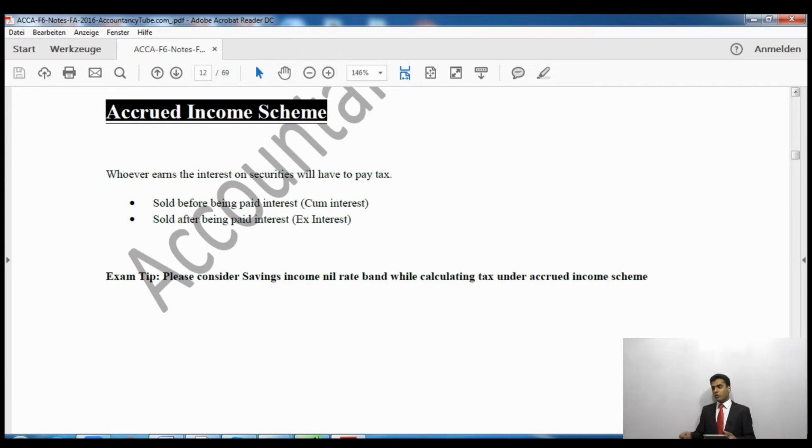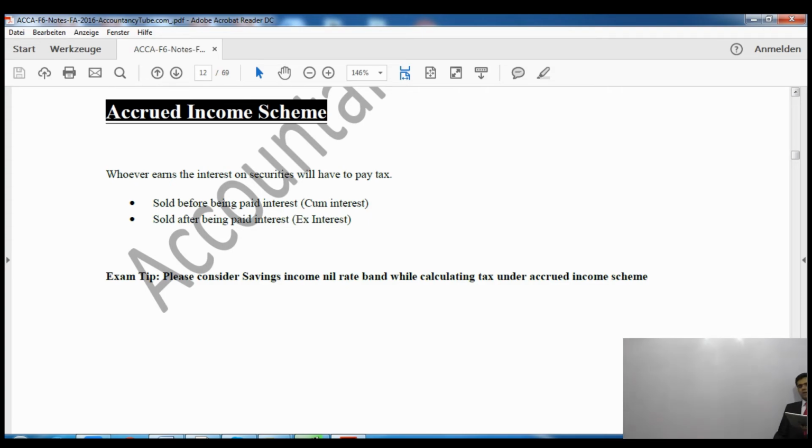So when the next interest date is approaching, just before the interest payment date, I am going to sell it. And when I sell it, I will tell the buyer that because I am selling it to you, you are going to receive the interest next month. Now the buyer will be happy, and he will be willing to pay some extra amount. So you are selling it at the higher price because it is inclusive of interest income. Now that higher price will be considered as your interest income instead of the selling price. All right. So that's how the accrued income scheme works.